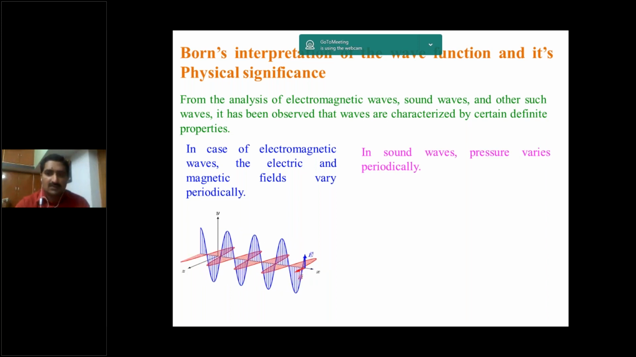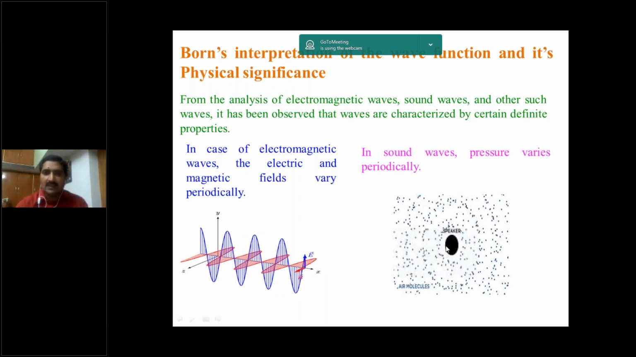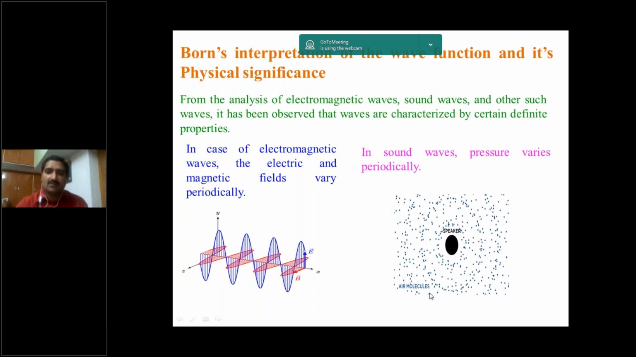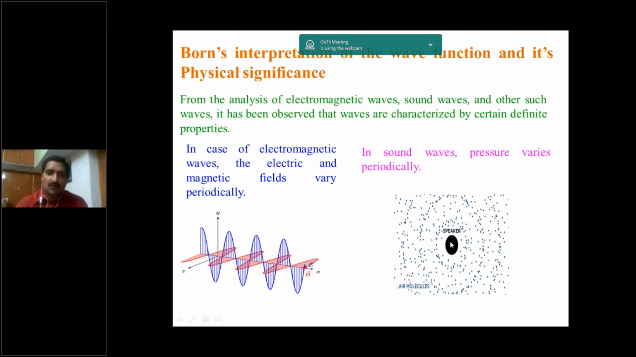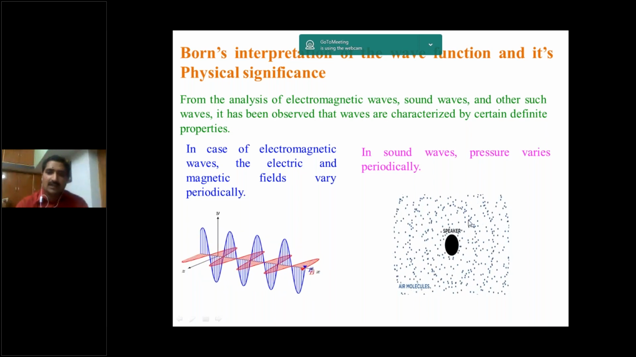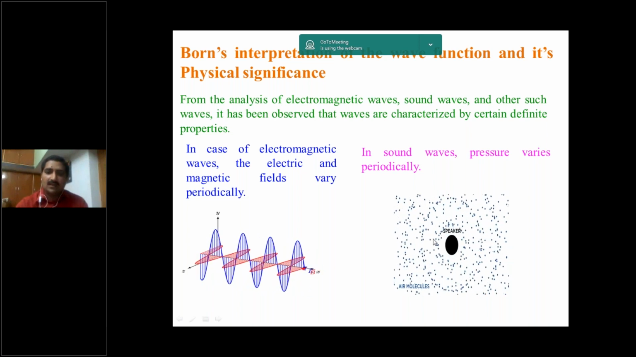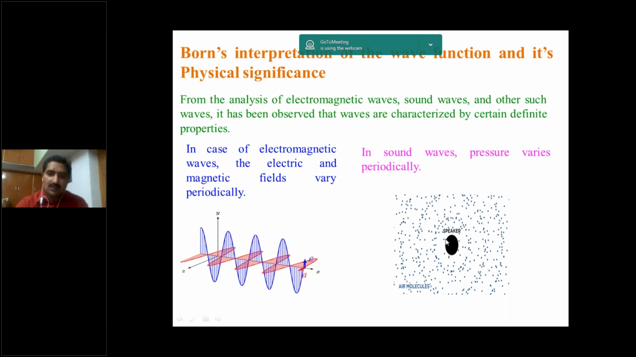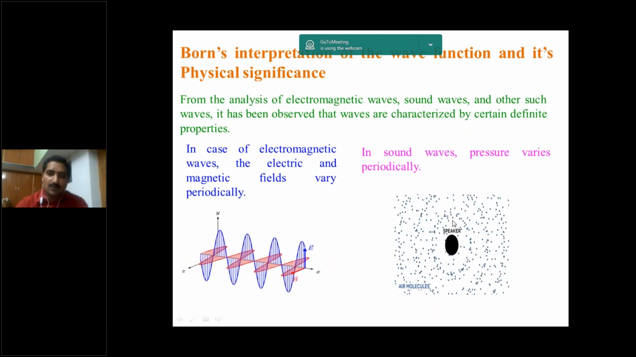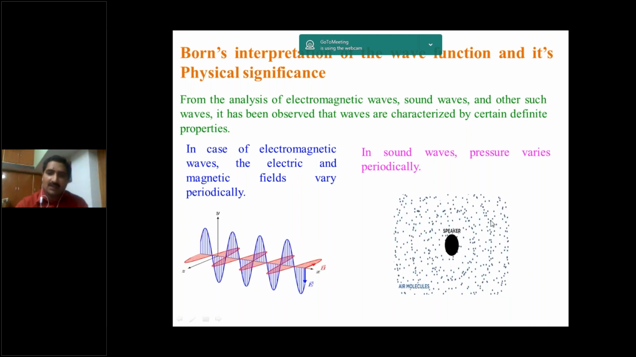So in sound waves, pressure varies periodically. This is the speaker in the medium consisting of air molecules. The speaker delivers the voice. So due to that voice, the molecules or the atoms around the speaker are vibrating. Here the vibration of the particle is parallel to the propagation of the wave. Here the wave is propagating in all directions. In that direction only the vibration of the particle takes place.